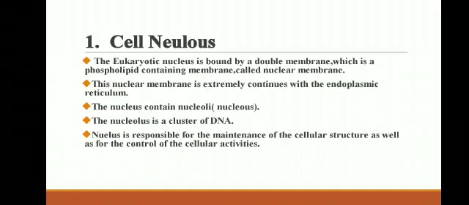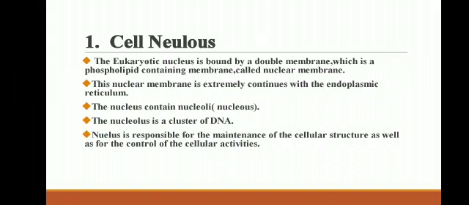The first cell organelle is the nucleus. The eukaryotic nucleus is bound by a double membrane, a phospholipid-containing membrane called the nuclear membrane. This nuclear membrane is continuous with the endoplasmic reticulum.